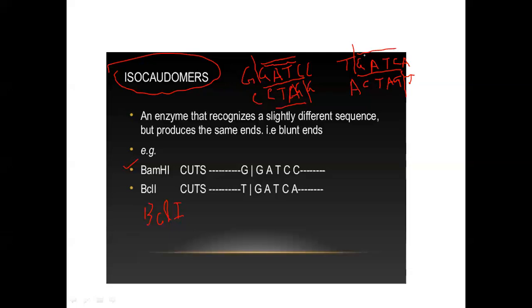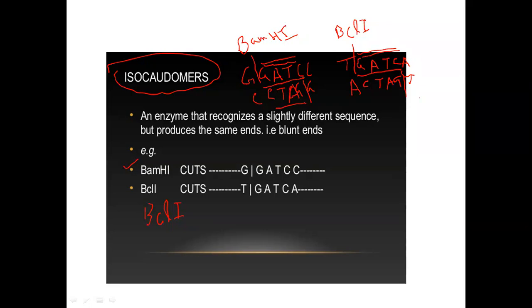So if you see these four nucleotides, this is BamHI and this is BclI. Now how many nucleotides are there in total? Six. In the recognition sequence there are six nucleotides, but among these six, these four are the central nucleotides, which produce the central overhang.